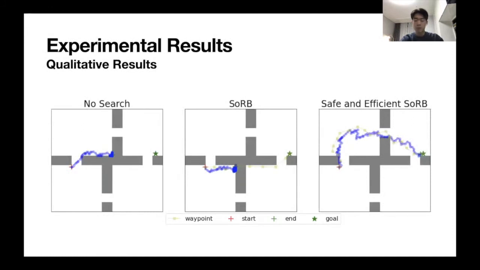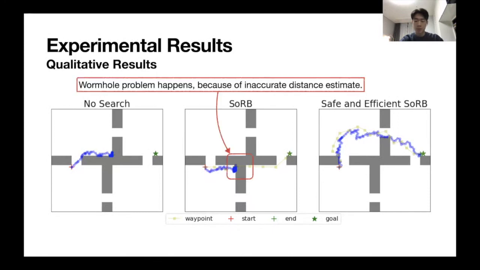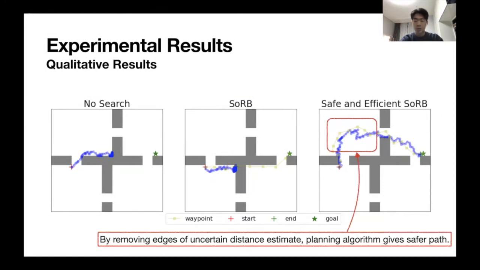And here's the qualitative result of our improved method, safe and efficient SORB. The first figure shows the trajectory without planning. The second figure shows the original SORB. And the last one shows the safe and efficient SORB. You can see that a wormhole problem happens because of inaccurate distance estimates in the original method. On the other hand, in our method, by removing edges of uncertain distance estimates, we can achieve a safer path than the original method. So it successfully bypasses the wall and reaches the goal.